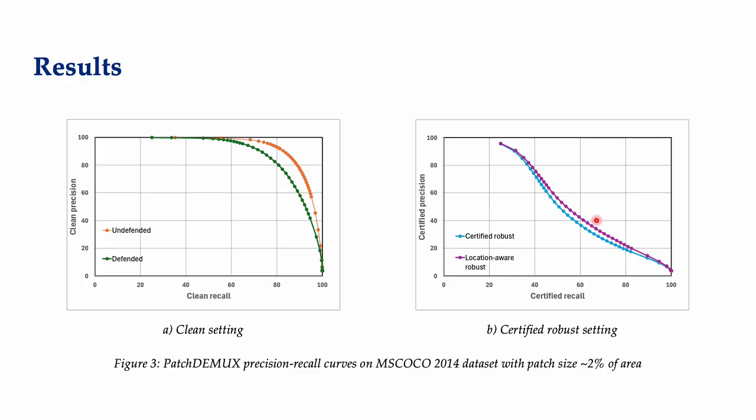We can see that we have a non-trivial curve for both the location-aware and the vanilla certified robust settings. Notice that both curves are slightly convex in shape, and this points to some potential room for improvement compared to the concave shape of the clean setting. But we envision in the future with stronger single-label certification procedures that PatchDEMUX in turn will get stronger and have stronger precision recall curves for the certified robust settings.